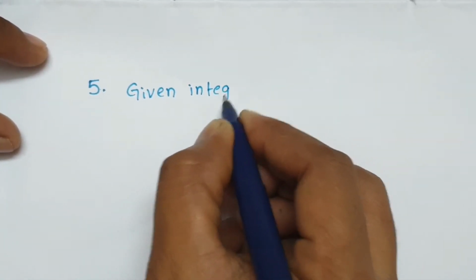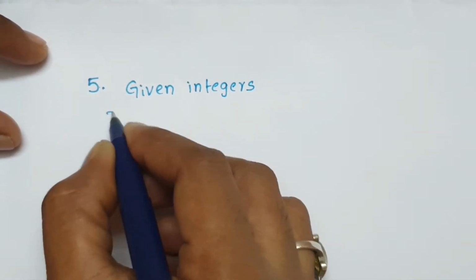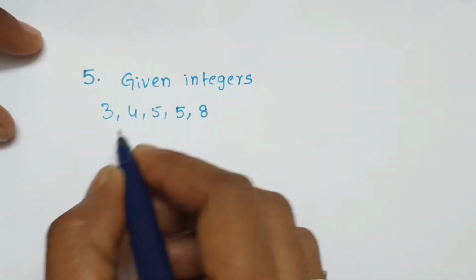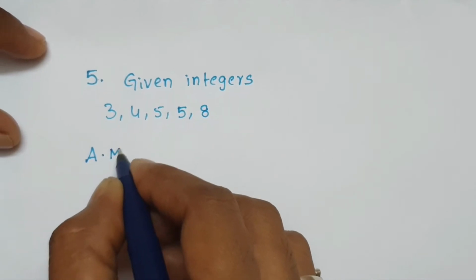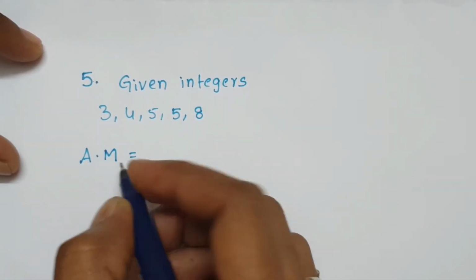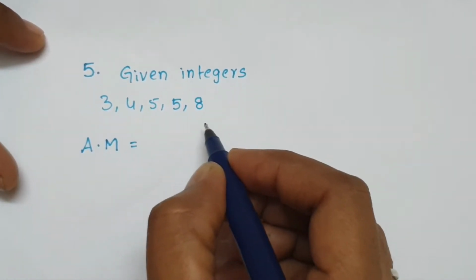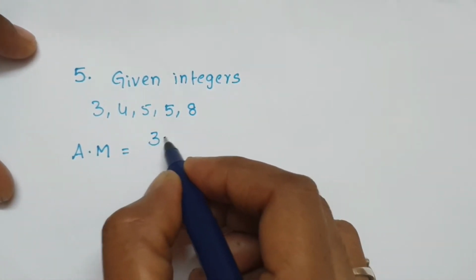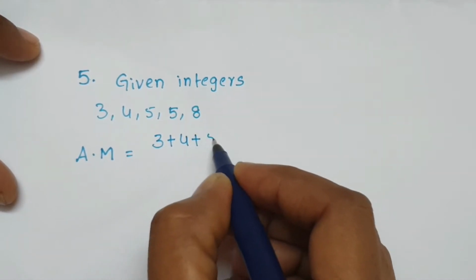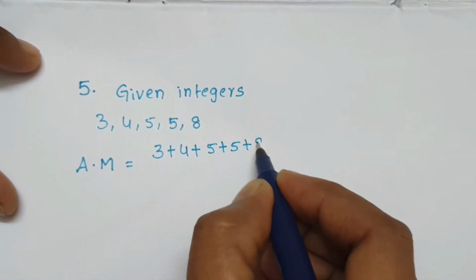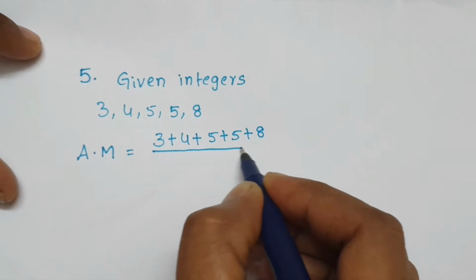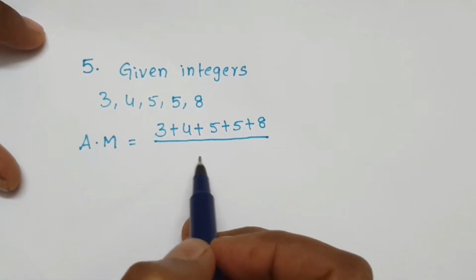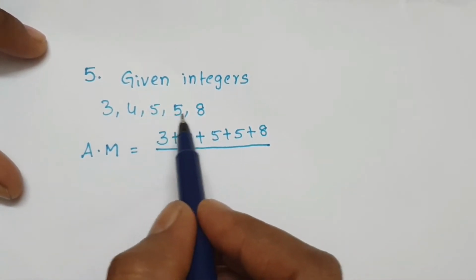Given integers 3, 4, 5, 5, 8. Arithmetic mean, or average, or mean, means sum of all observations divided by number of observations. Sum of all observations: 3 plus 4 plus 5 plus 5 plus 8. How many observations? 1, 2, 3, 4, 5.